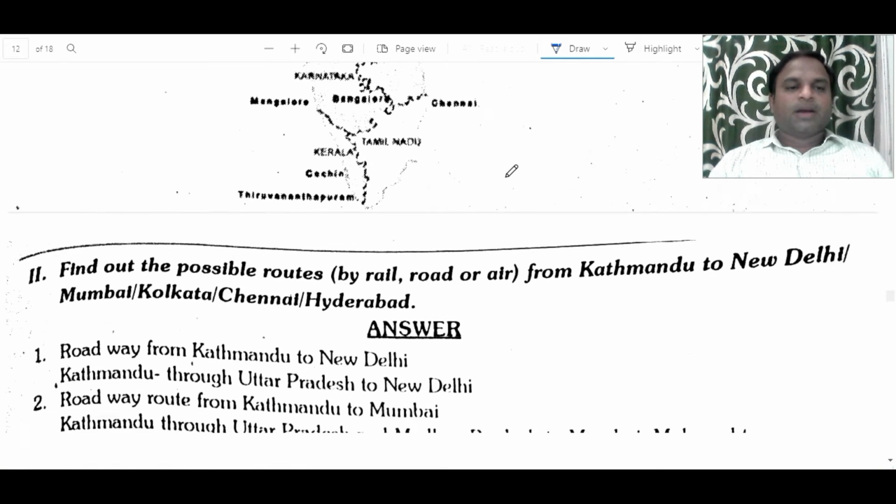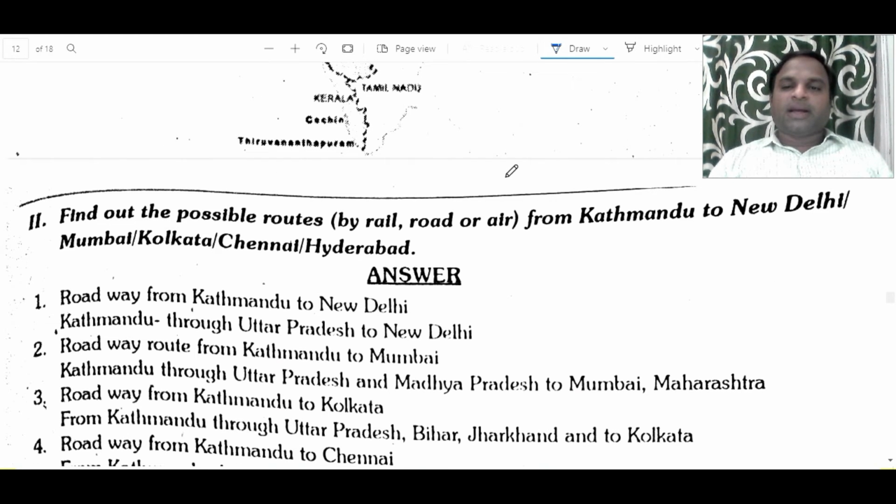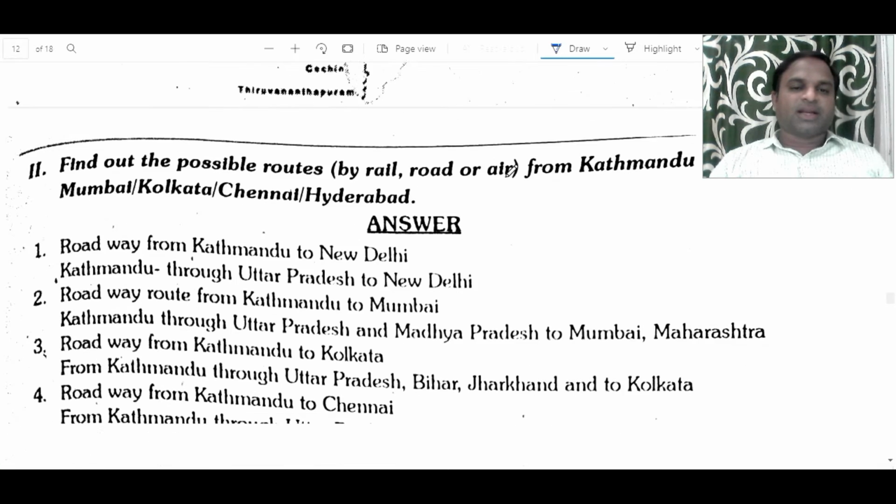Find out the possible routes by railroad or air from Kathmandu to New Delhi, Mumbai, Kolkata, Chennai, Hyderabad.